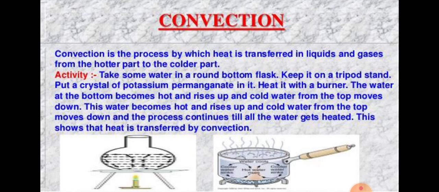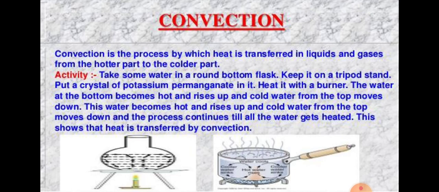Now, convection in water. Water is a poor conductor of heat, so it can't transfer heat by conduction. Water transfers heat by the process of convection. In order to heat water, we keep the vessel containing water over a gas burner.